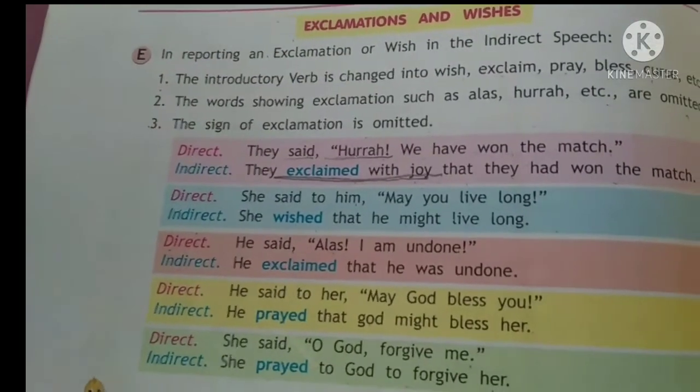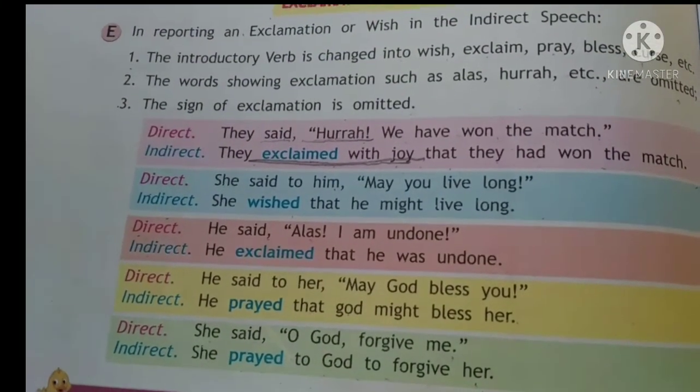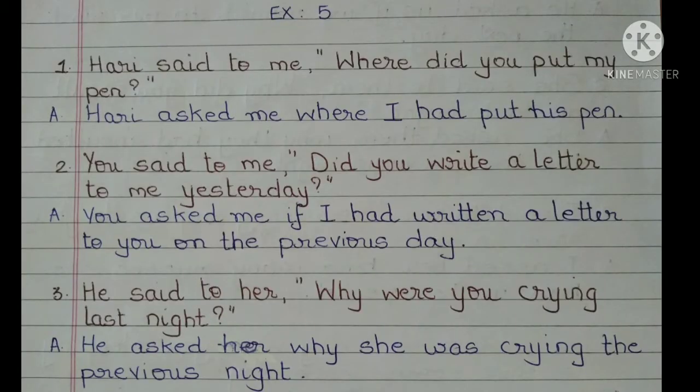Now we shall do exercise 5 and 6. So we begin with exercise 5. The first one, Hari said to me, where did you put my pen? So your indirect answer will be, Hari asked me where I had put his pen. So the direct speech starts with a WH word, that is where. So in the indirect also we do not make any change and we write the same word.